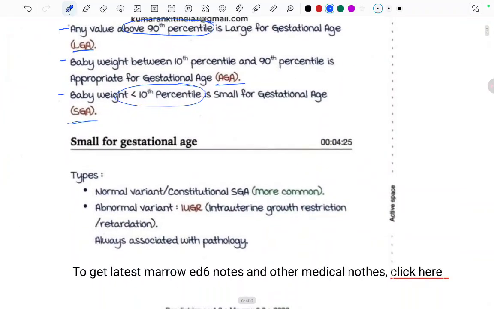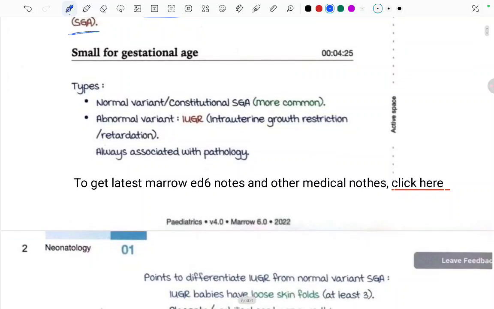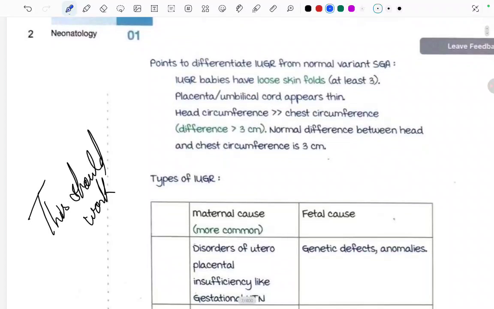Okay, now let's talk about small for gestational age. There are certain types. There is a normal variant and there is an abnormal variant. Normal variant or the constitutional small for gestational age is more common as compared to the abnormal variant, that is intrauterine growth retardation, IUGR, which is always associated with a pathology. Fine. Points to differentiate IUGR from the normal variant small for gestational age. How do we differentiate these two? IUGR, which is the abnormal, pathologic variant, from normal variant SGA.